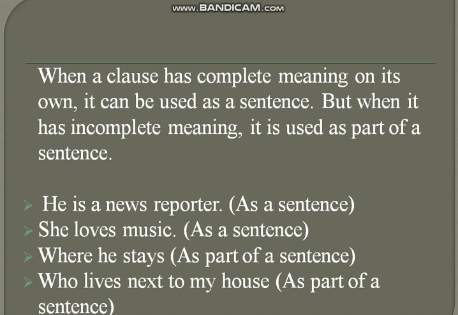When a clause has complete meaning on its own, it can be used as a sentence. Its meaning is complete, like it doesn't need any other words to complete its meaning. So then it would be called a sentence. This is the main difference between a clause and a sentence: when a clause gives us a complete meaning and doesn't need any other words, we can call it a sentence as well. But when it has incomplete meaning, it is used as part of a sentence.